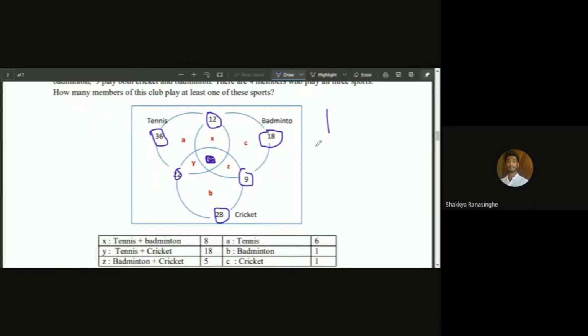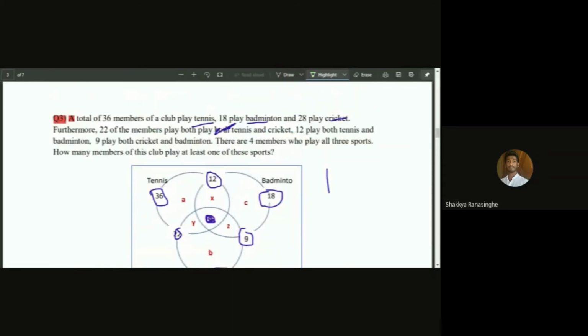How many members of this club play at least one of these sports? In this type of question, please read the question very carefully. This is a very easy question, but some people have got this wrong because they are not reading the question carefully. So it asks for at least one of these sports, right?